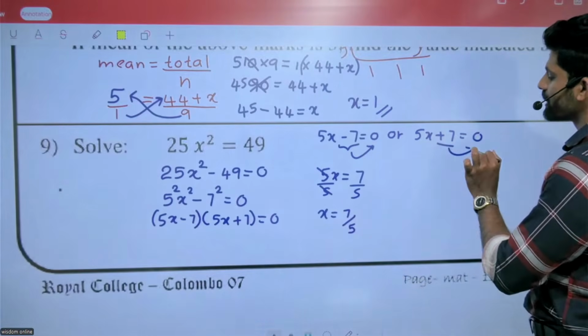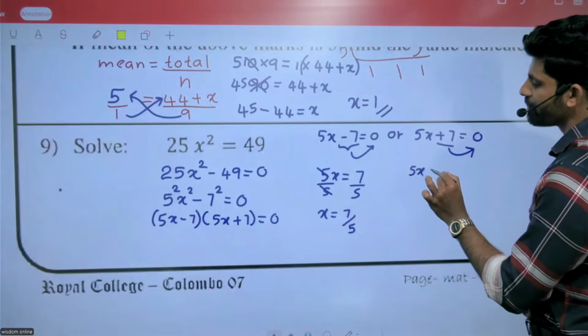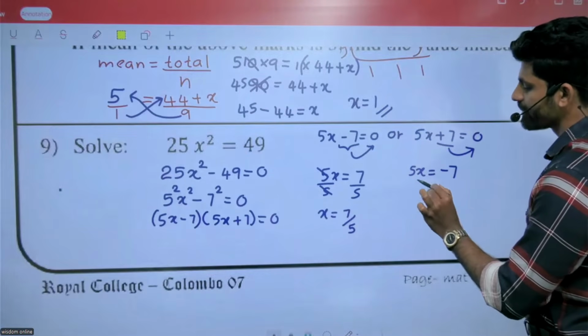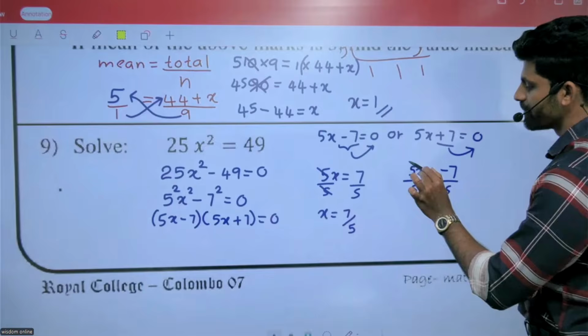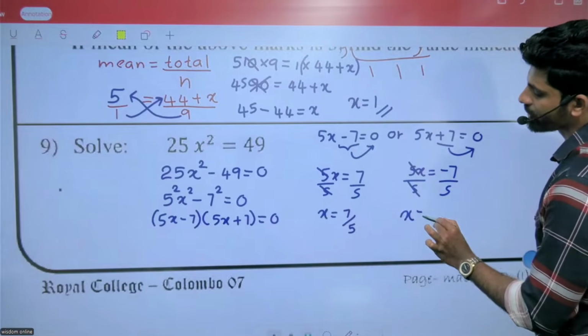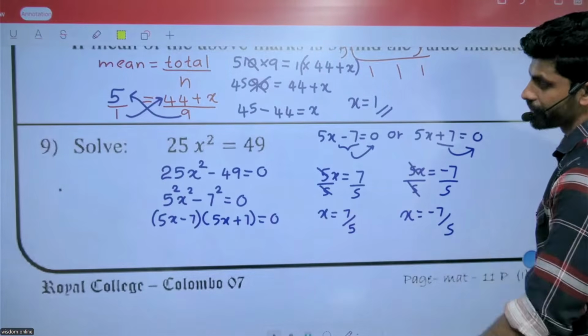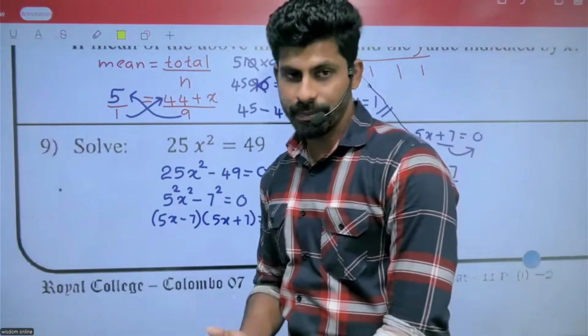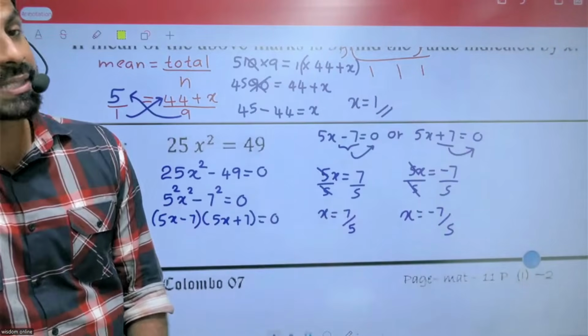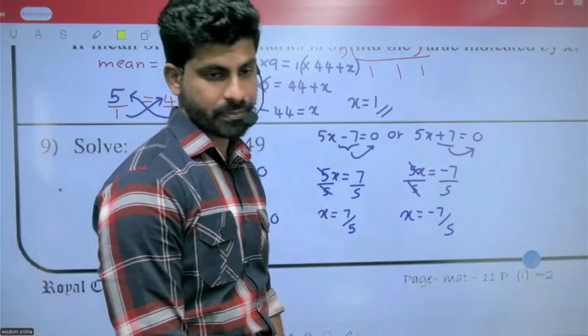Moving plus 7 to the other side gives minus 7; dividing both sides by 5, x equals minus 7 over 5. So x equals plus or minus 7 over 5.